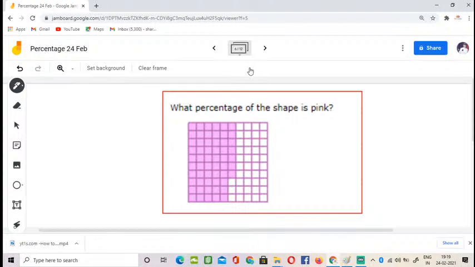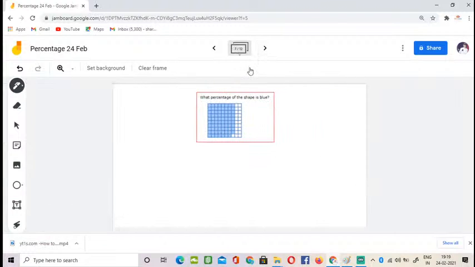So what is the answer? Very good. Advik has responded already. 57. So let us check. Here it is 10, 20, 30, 40, 50, 51, 52, 53, 54, 55, 56, 57. Very easy. 57 blocks out of 100 are filled with color. So it is 57 percentage. Very good. I don't want to waste time, so I'm going to the next question.